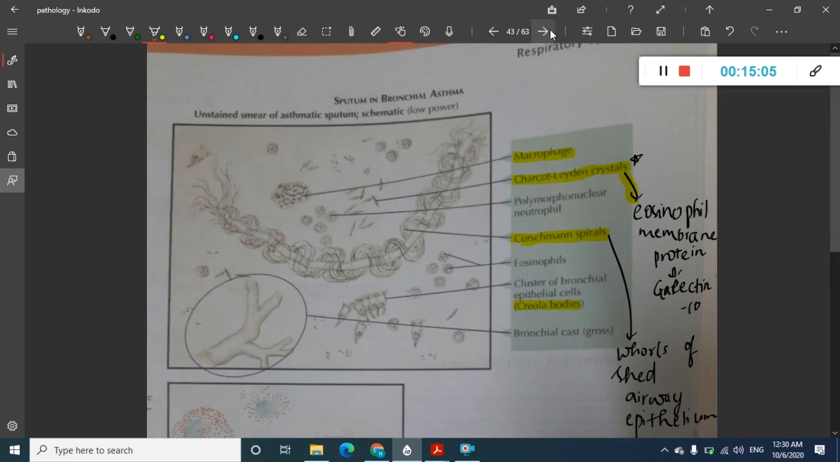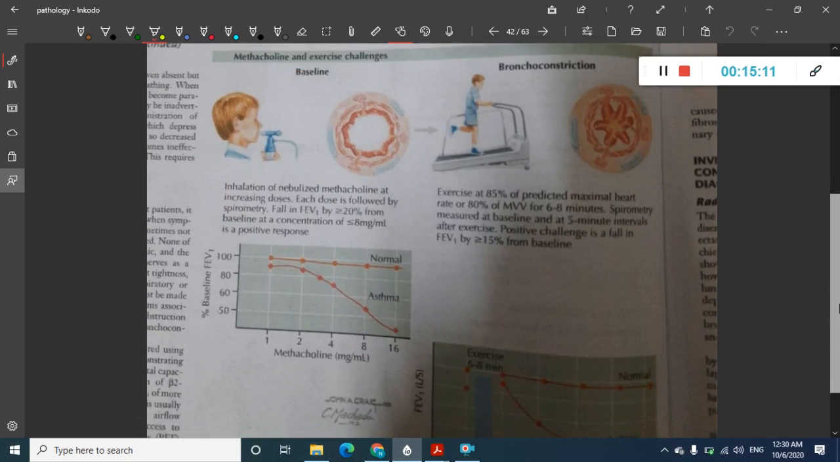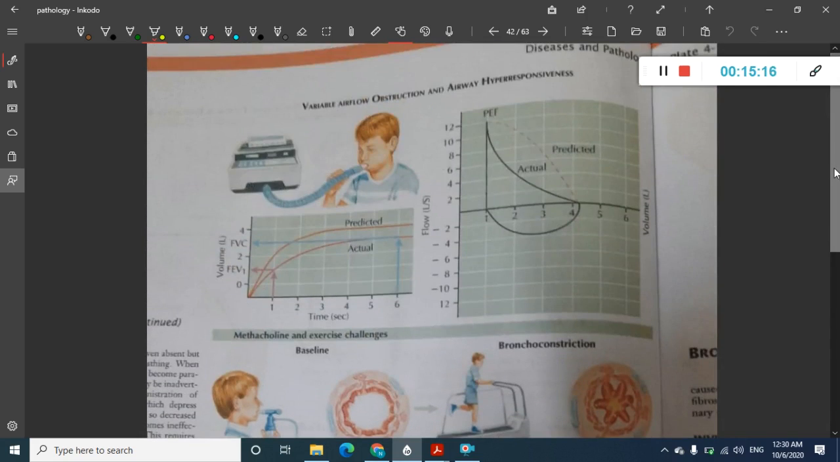Then let us see these changes. Okay, so here we are seeing the airway obstruction and airway hyperresponsiveness. So which test is done here? What is this boy doing? He is actually blowing out air in this machine. Okay, so this is called spirometry or pulmonary function test.